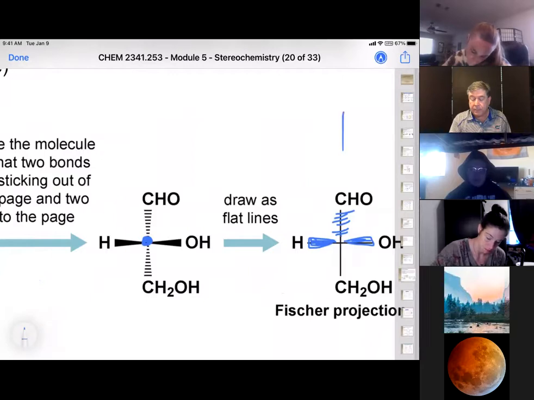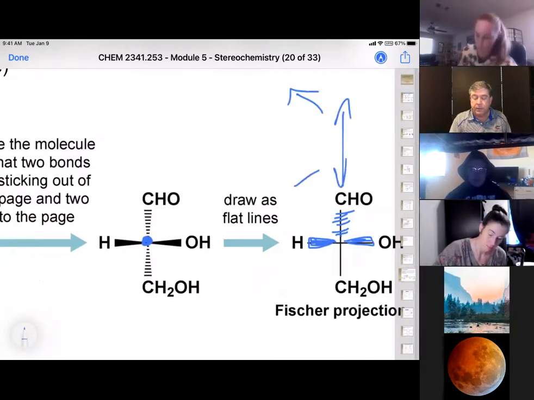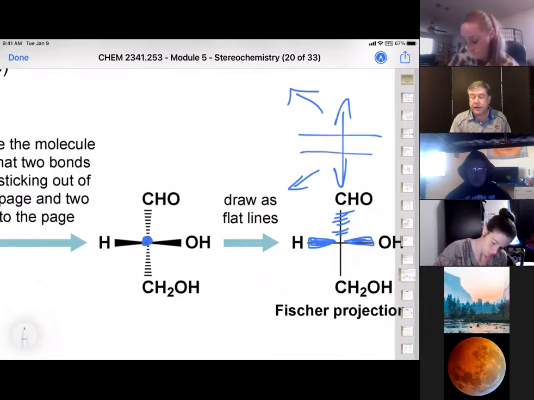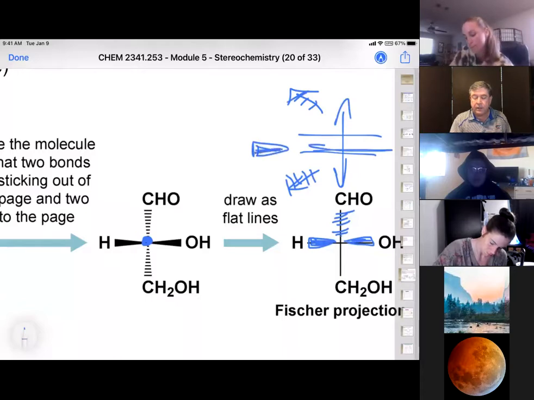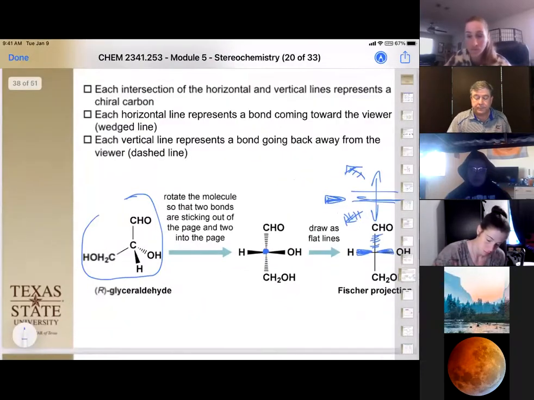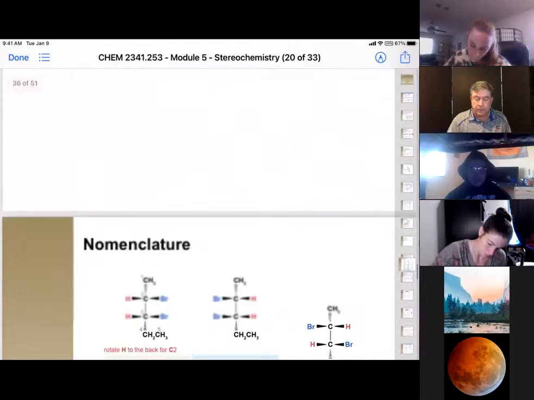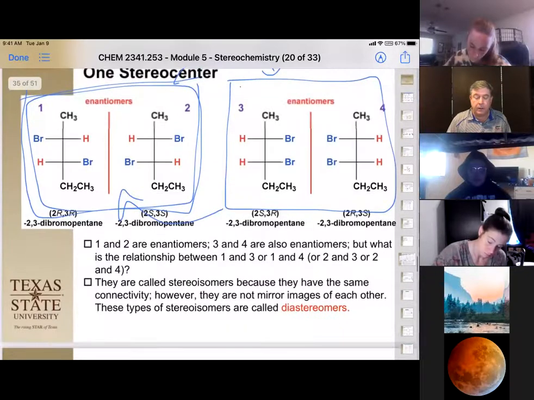So anything in the up-down axis here is in the plane of the paper or behind, and anything going side to side is coming out at us, a solid wedge. Okay, so that's what our Fischer projection is. So let's go back to where we were and look at these right here.